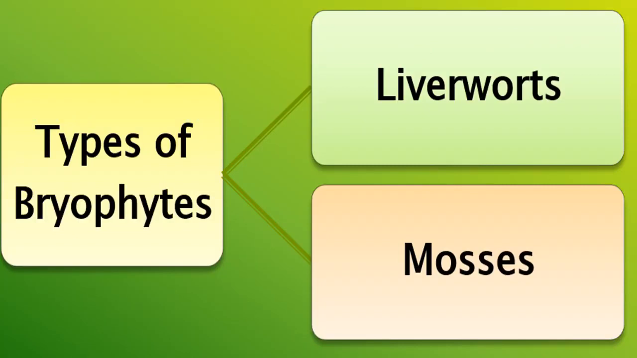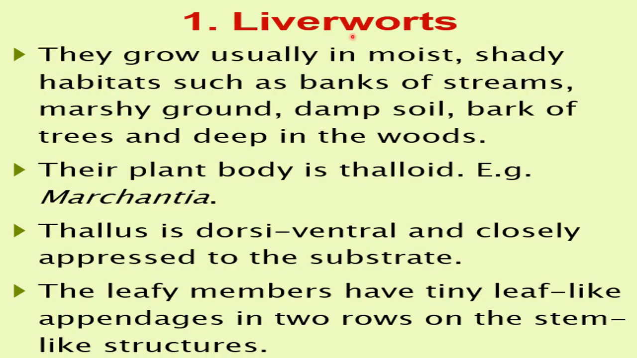Now, types of bryophytes. There are two types of bryophytes found: liverworts and mosses. So let's start with the liverworts first. Liverworts grow usually in moist, shady habitats such as banks of streams, and also in marshy ground. Marshy ground means you can say daldali area, and in damp soil, and on the bark of trees, and also deep in the woods. So you can see these are all habitats for the liverworts.